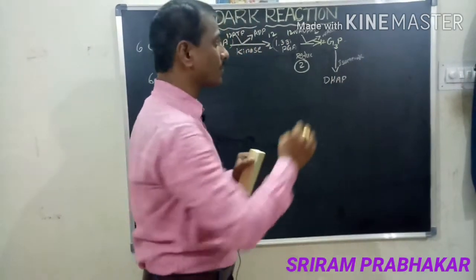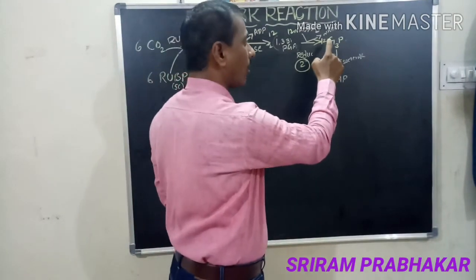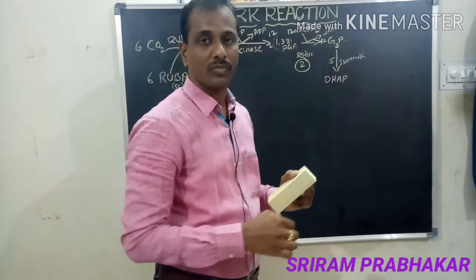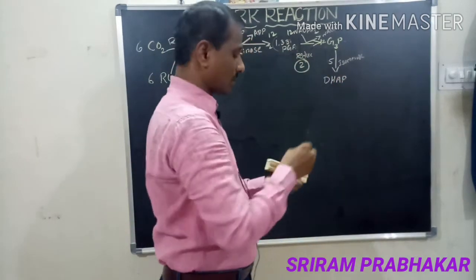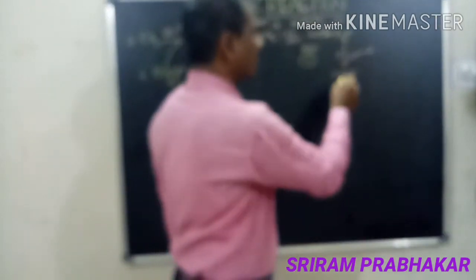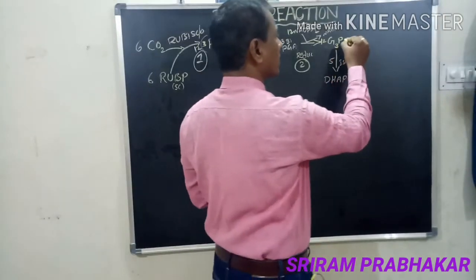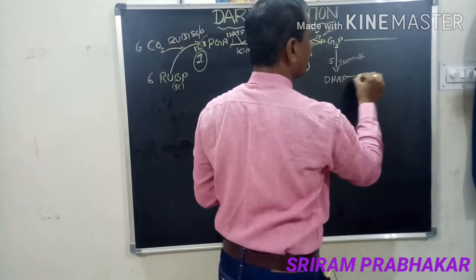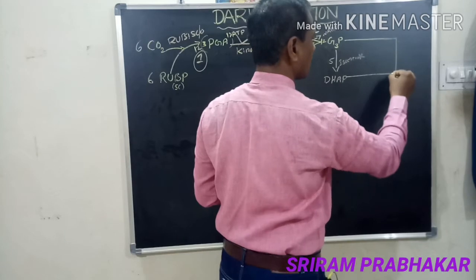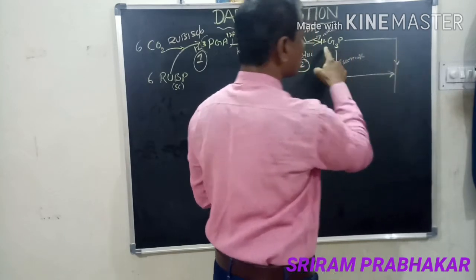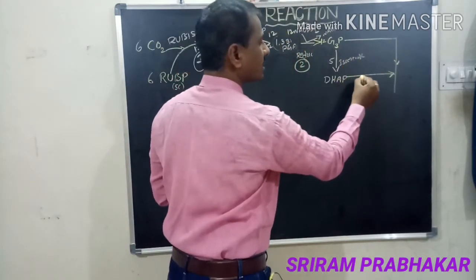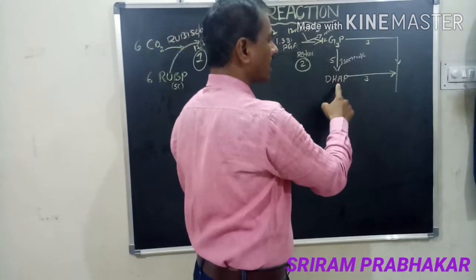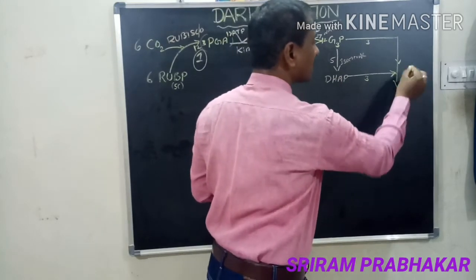How many molecules? How many here? 12. Among the 12, 5 molecules can change into DHAP. The remaining here are 7. So next, in these 7 G3P, 3 G3P molecules and 3 DHAP. 3 G3P, 3 DHAP. That means 3 here, 3 here. 3 carbon compounds give a 6 carbon compound.